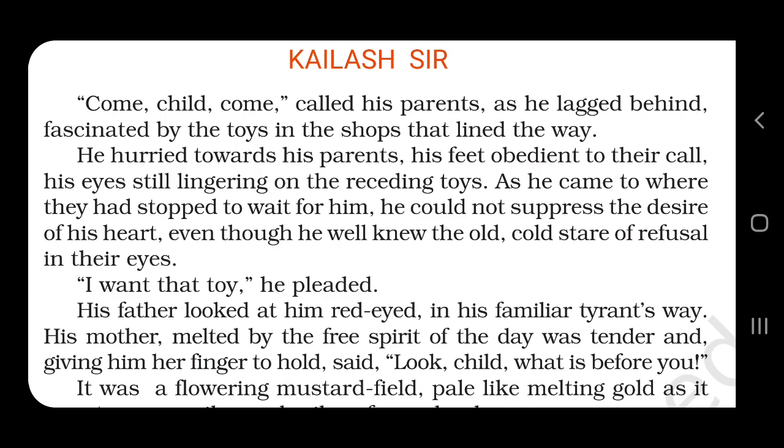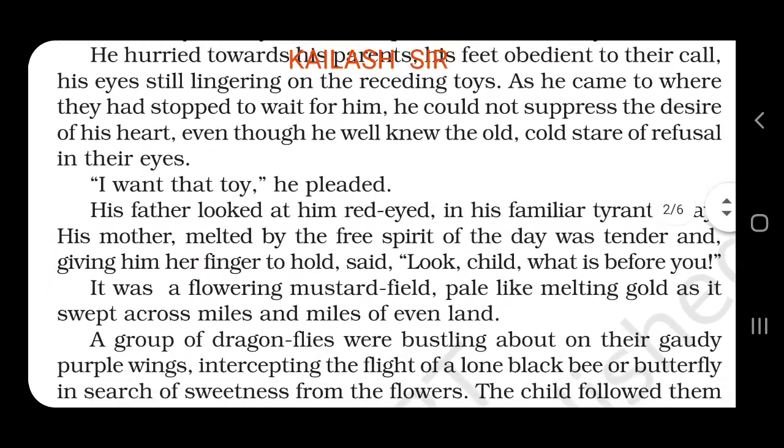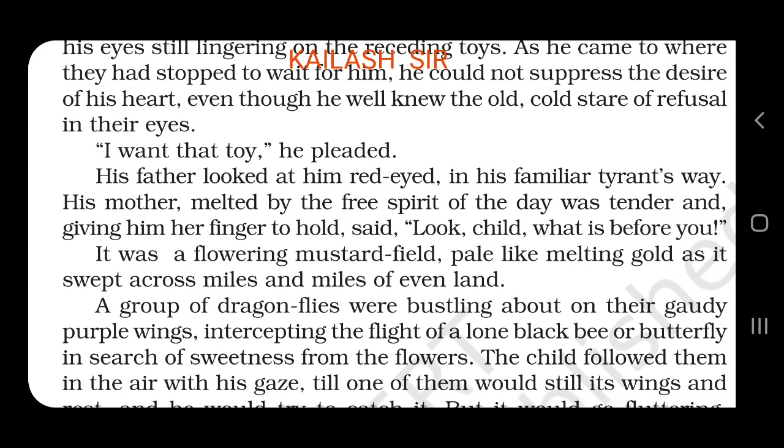"I want that toy," he pleaded. He requested many times, pleaded, I want that toy. He is attracted towards a toy. He wants to purchase it. He wants his parents to buy it for him. His father looked at him red eyed. His father looks at him red eyed. Here the eyes are not red, but we can say angrily. In his familiar tyrant way. A tyrant is an oppressive ruler, we can say a king who likes to control the public in a cruel way.